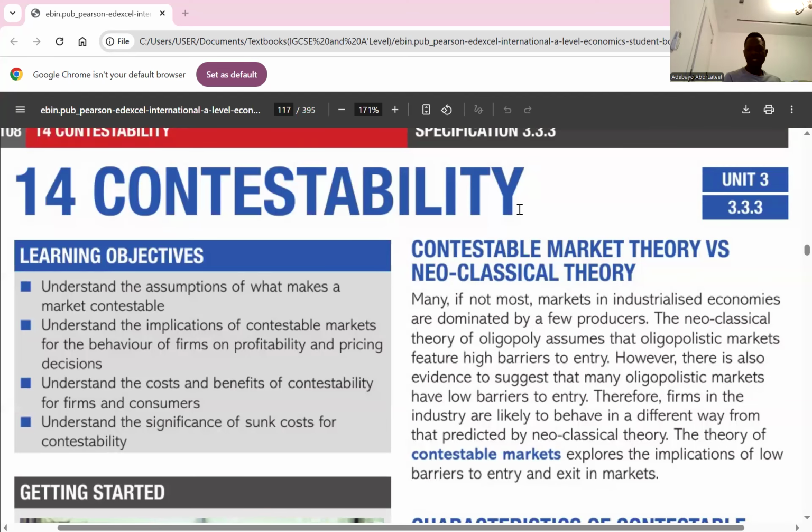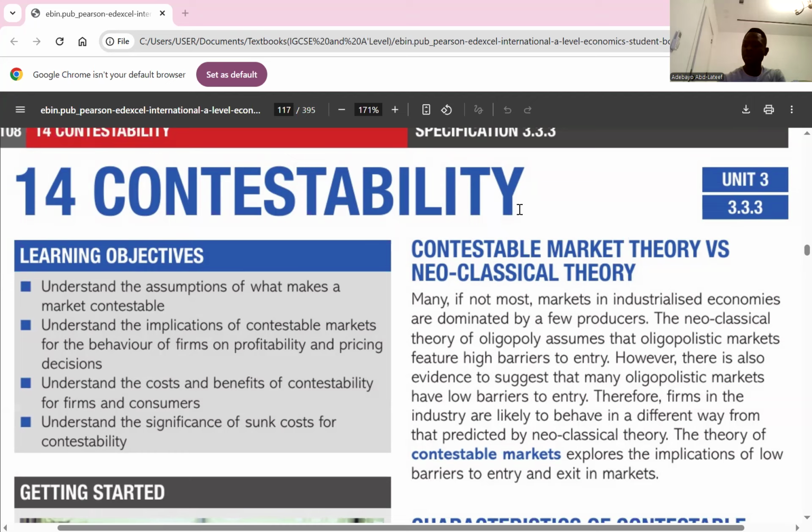So we continue with economics chapter 14, right? Contestability. When we talk about contestability, we're simply talking about a contestable market. But before we go in deep about a contestable market, what is the theory about contestable market and neoclassical theory?